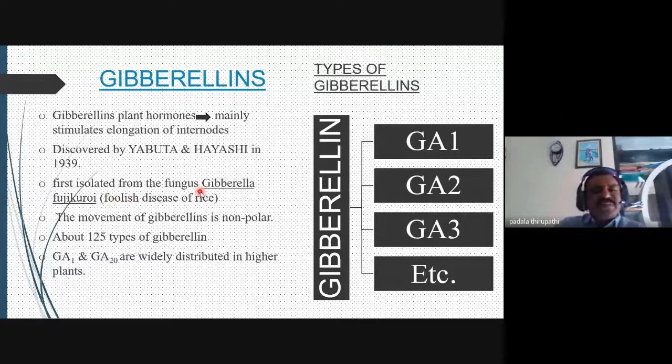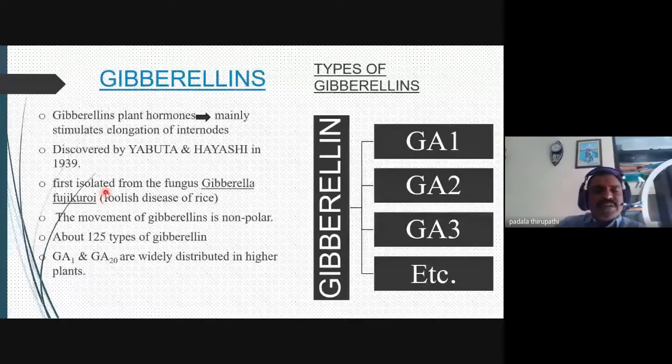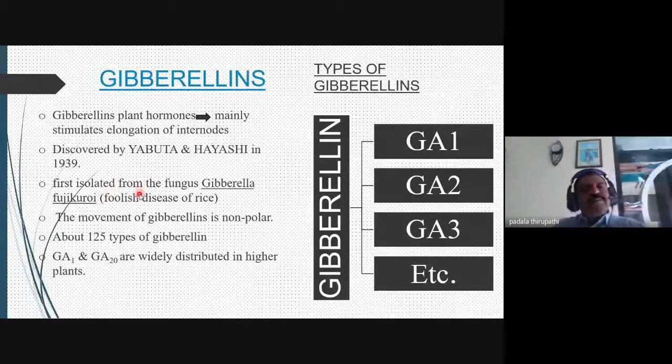These gibberellins are the chemical components which cause the foolish seedling disease, తెలివి తక్కువ మొలక తెగులు లేదా వెర్రి తెగులుగా పిలుచుకునేటువంటి foolish seedling disease. So this foolish seedling disease is caused by gibberellin, the phytohormone.